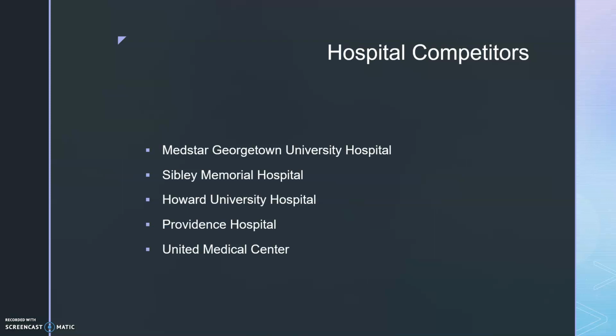The hospital competitors of George Washington University Hospital include MedStar Georgetown Hospital, Sibley Memorial Hospital, Howard University Hospital, Providence Hospital, and United Medical Center.